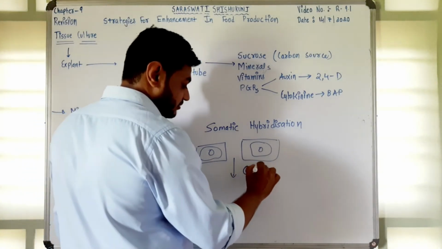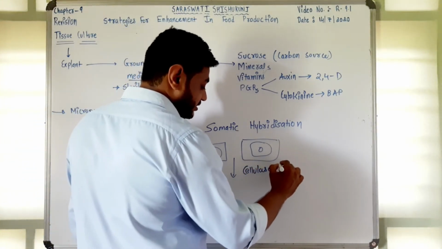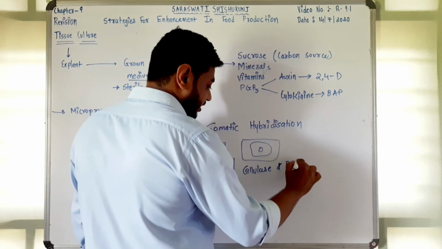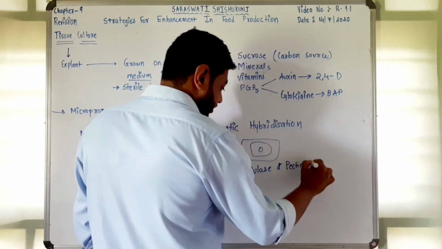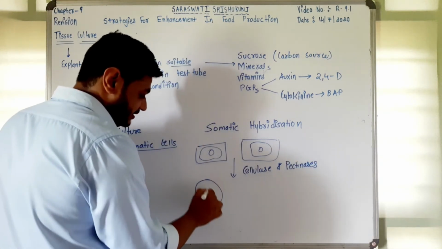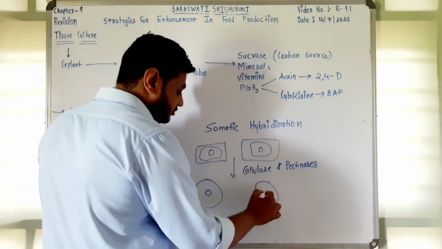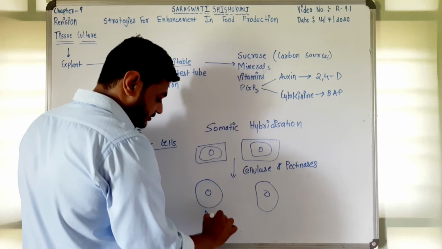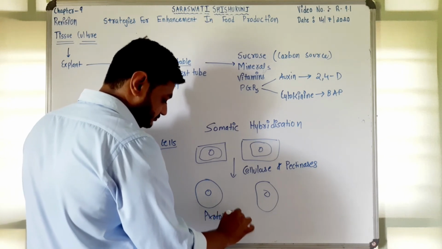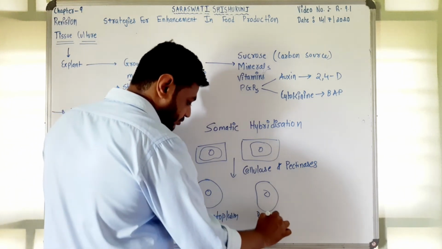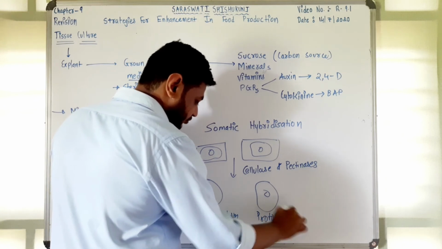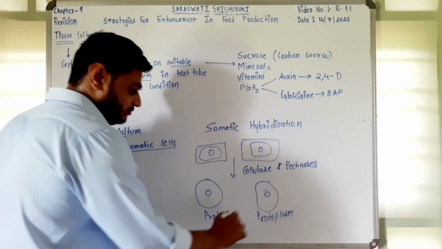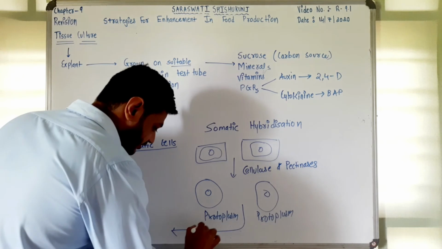This digests the cell walls, cellulases and pectinases, right? And you are left with the protoplast, that is cell membrane and nucleus and cytoplasm. This is protoplast, right? Now these protoplasts are made to get fused, right?